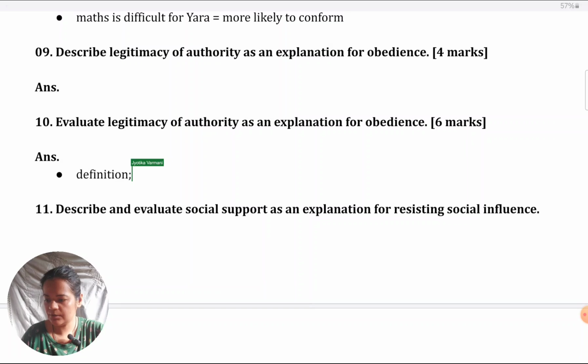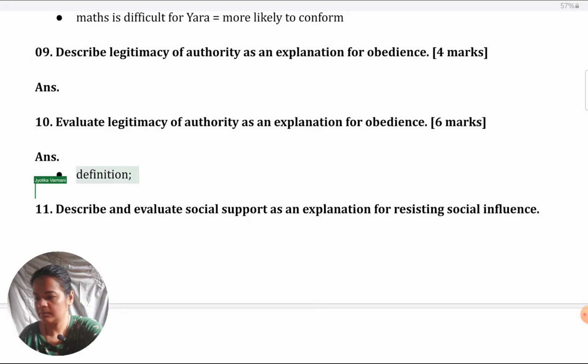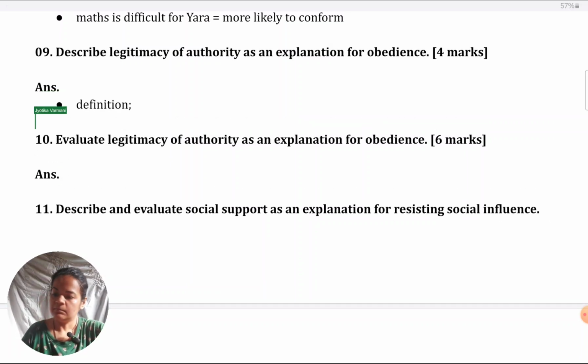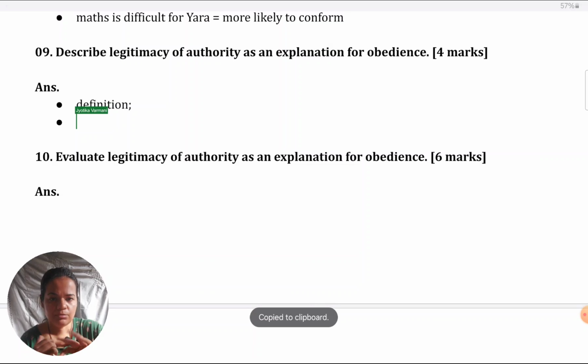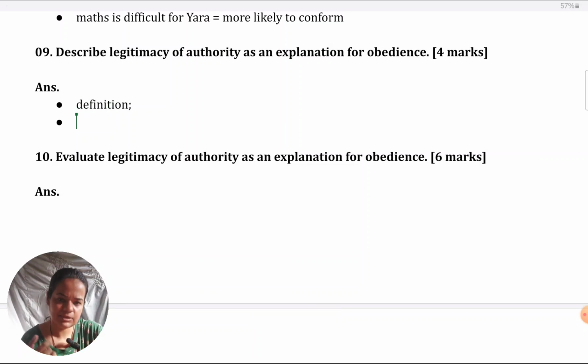I'm sorry, I've put it in the wrong place. Okay, so obedience, this explanation of obedience suggests that individuals obey due to some power that is held over them by a figure in authority. You can say there is a position of power above them.